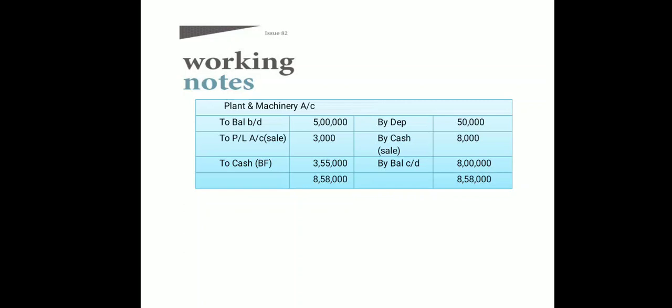Okay, 3,000. Fine. And then we are having the closing balance. So place your closing balance, balance carried down, and then finally calculate the balancing figure. Okay, so we are getting the balancing figure on which side? We are getting it on the debit side, so it is going to be your cash purchase. Clear? And whenever we are purchasing anything, that means we have to make the payment, so it is going to be an application of fund.